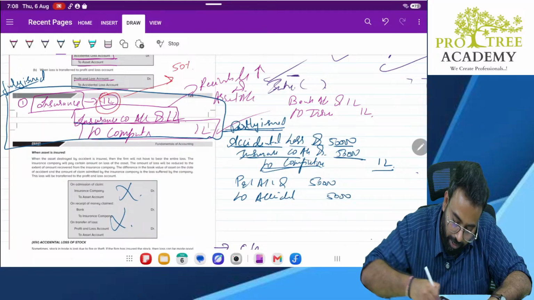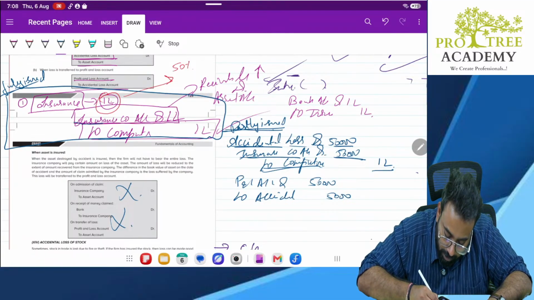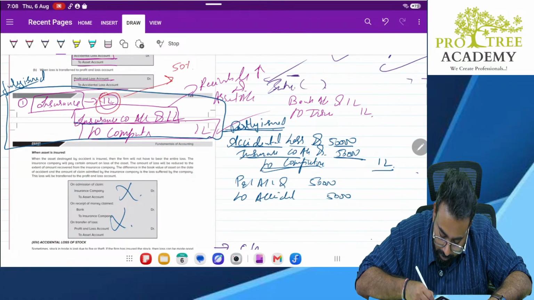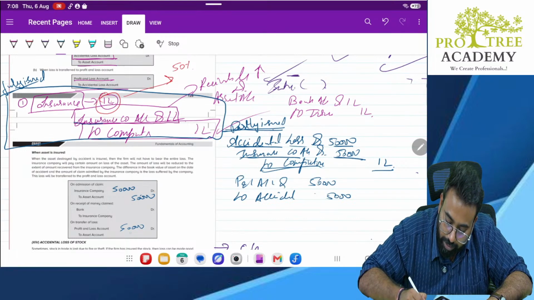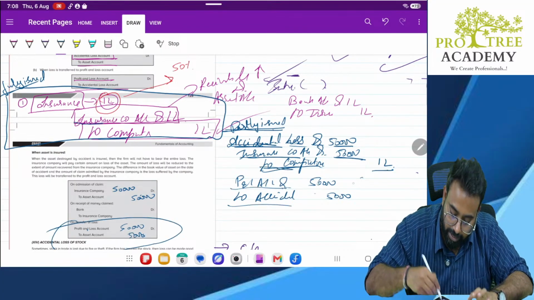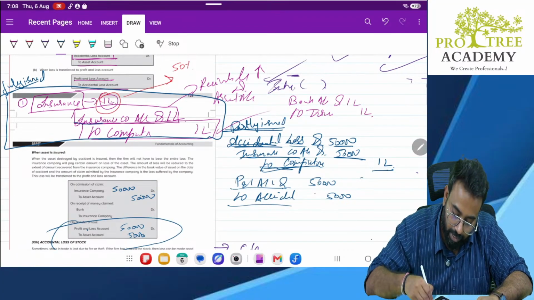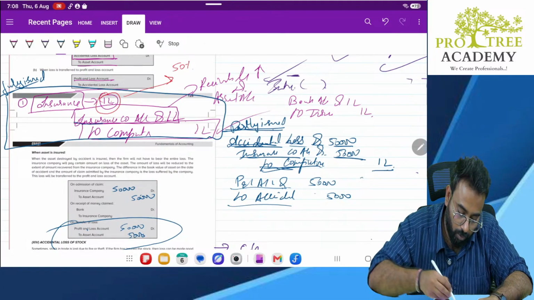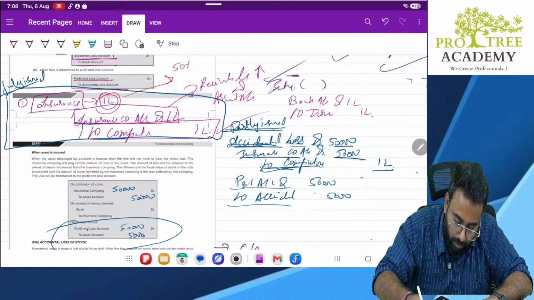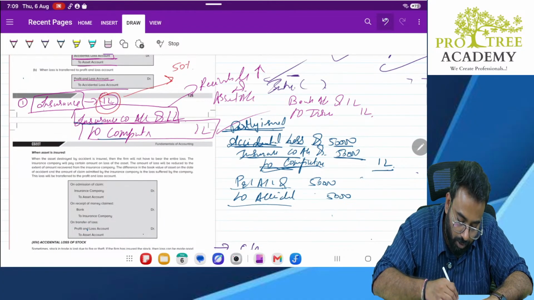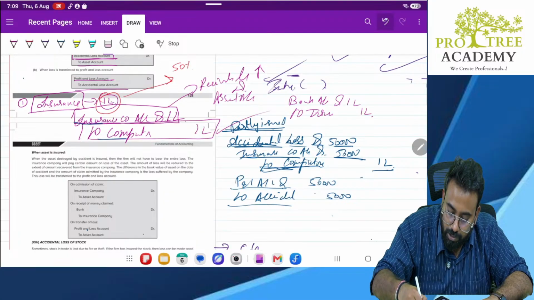They have also done the same thing in your book, but what they are telling is, first you record 50,000 like this, then again you record 50,000 like this. So what they have done is, rather than recording accidental loss account debit to computer account 50,000 separately, they directly recorded P&L account debit to computer account 50,000. It is confusing, so that is why you better follow my method of accounting. Fully insured, this is the entry. Partly insured, this is the entry.